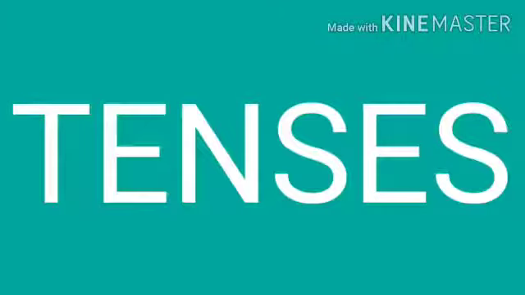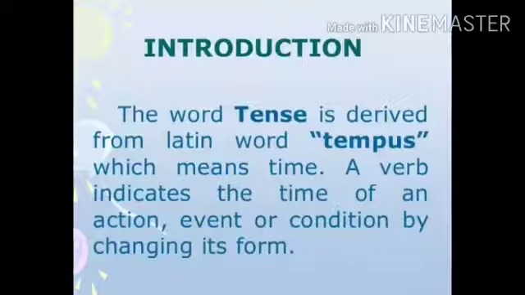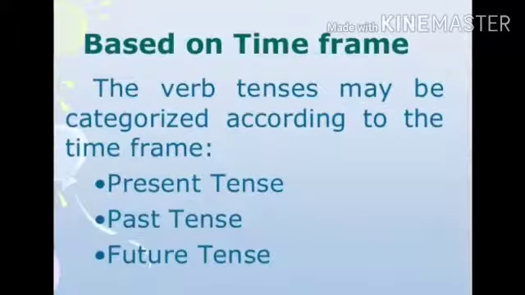Hello dear students, today we are going to discuss our next grammar chapter, tenses. Tense is a word derived from the Latin word tempus. Tempus means time. So, a word that indicates the time of an action, event or condition by changing its form is known as tenses. Now, it's clear to you that tenses are the verbs that fit in a time frame.